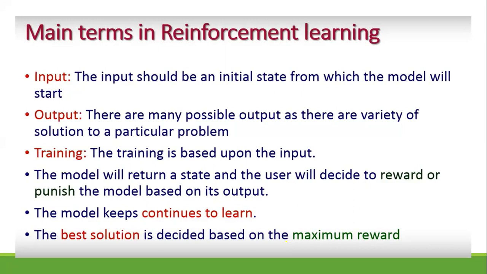Training is based upon the input, and the agent undergoes training using a specific algorithm for the entire input data. How correctly the agent works is determined by the maximum rewards the agent gets, and that will be the best solution. It gains knowledge by continuously learning.